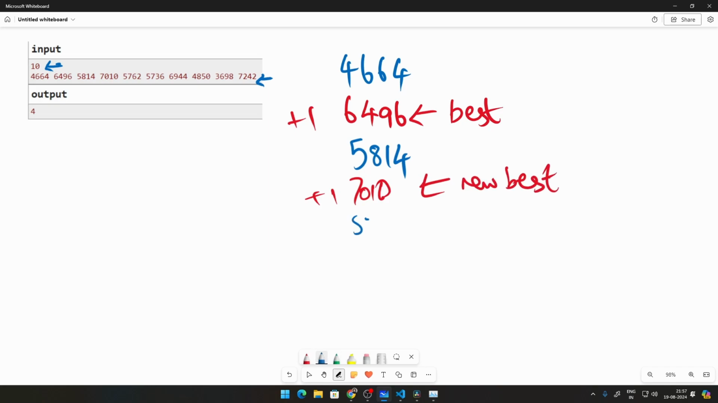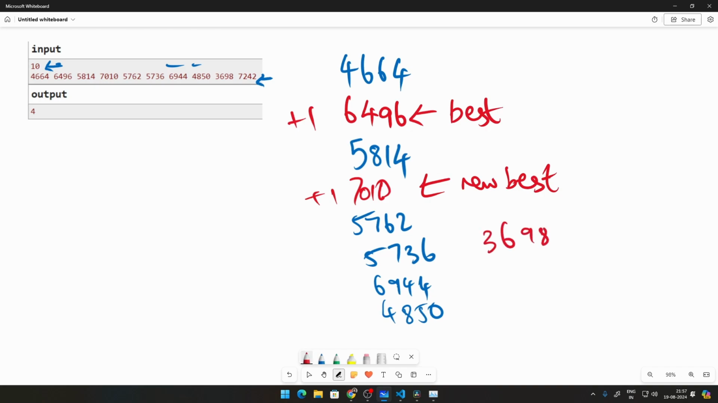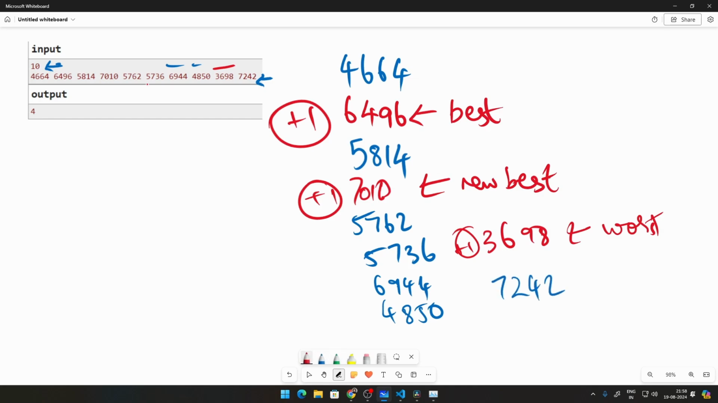Then we have 5762, that does nothing here. We have 5736, again nothing. 6944, which again is nothing here. Then we have 4850, again nothing. But then we have this number, 3698. This is the worst performance now compared to all of this, so we're adding plus one here. And then finally we have 7242. 7242 becomes the what?